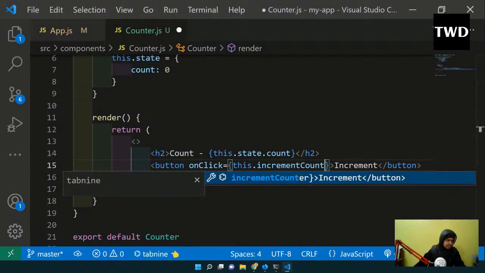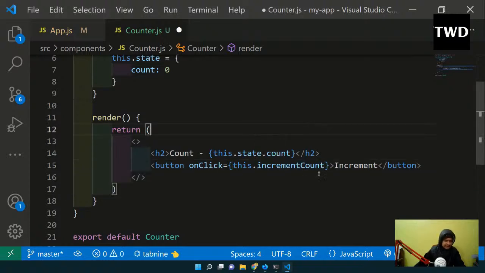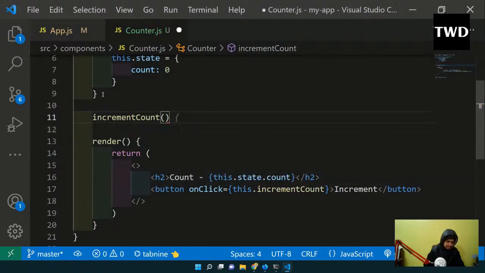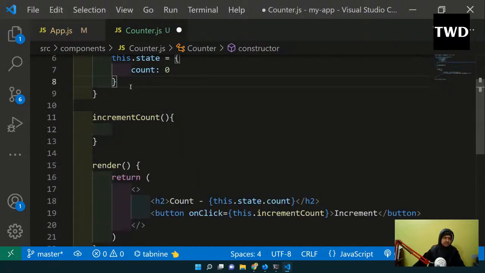Now what will happen? The moment I click here, I want to increment the count. So I will show the incrementCount function here, and there is a way through which we change the state.